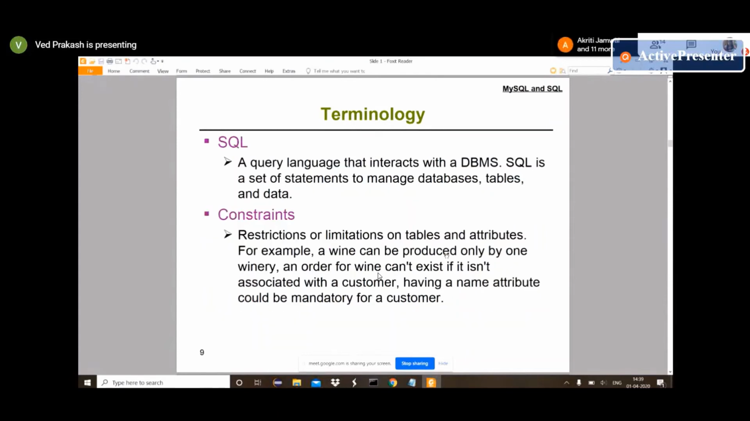And for manipulating database data, table, column, attribute, row, whatever syntax or programming language we are using is called SQL. And constraints are like whenever we are defining a primary key, foreign key, or whenever we are defining that this column should be unique, that's called a constraint.